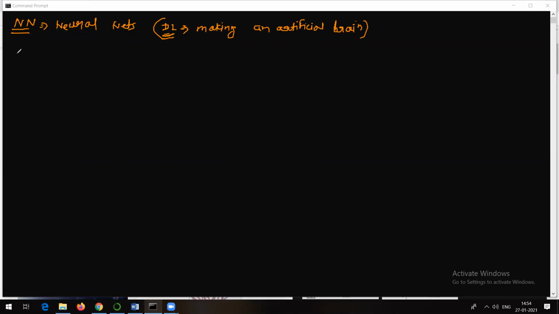Now talking about types, there are three types possible. The first one is ANN, and remember this name, at least for your exam: artificial neural network. This is the first type. The second type is convolutional neural network.